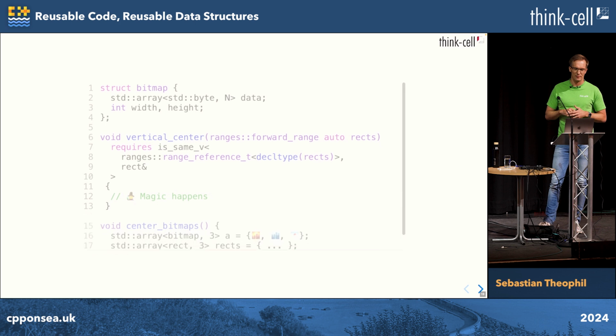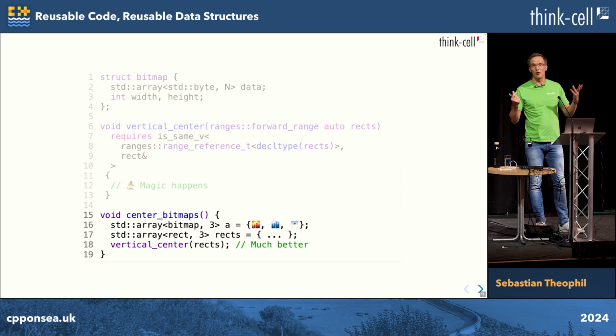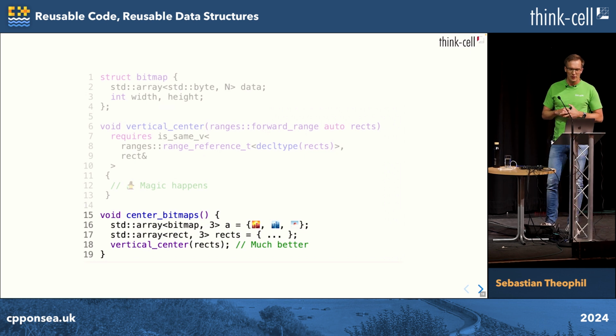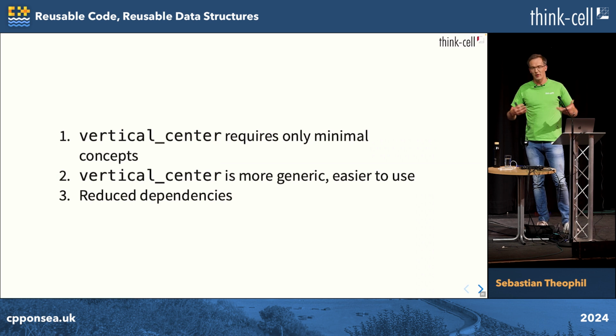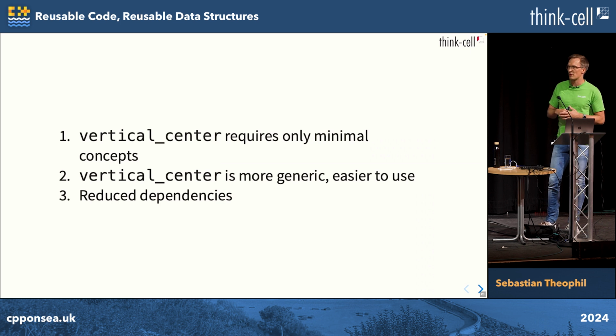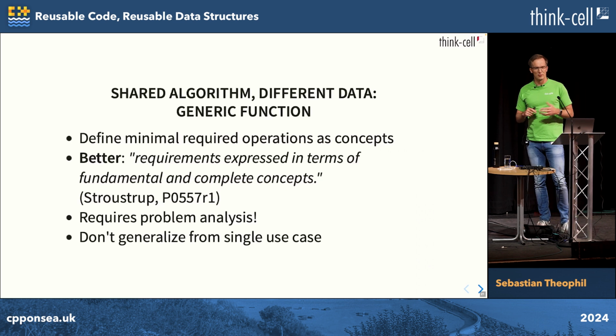So when we do this, code becomes super easy to reuse. We can maybe do some simple initial calculation for these rectangles and then call a function operating on rectangles. It's not necessary to build any contraptions. Because what we've achieved by this little transformation is that we've found a function that requires only very minimal concepts. It's more generic, it's easier to reuse, and has very little dependencies. It doesn't depend on widgets anymore. It just depends on the things that are inherent to the algorithm that we have. Rectangles, essentially.